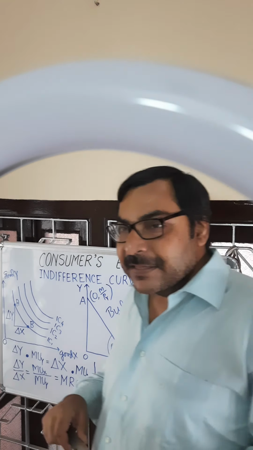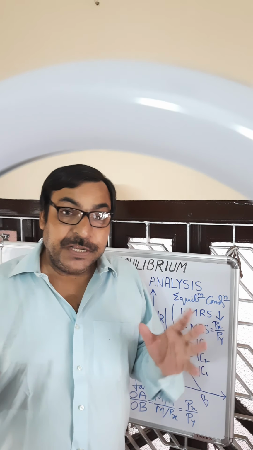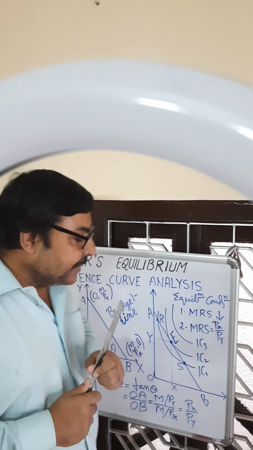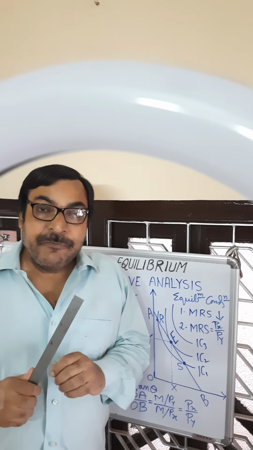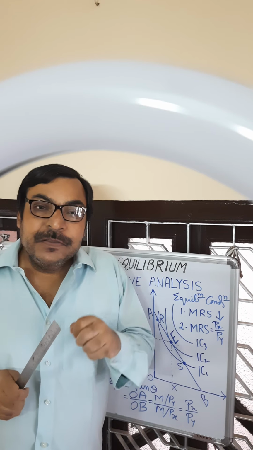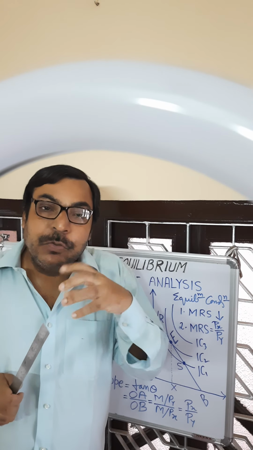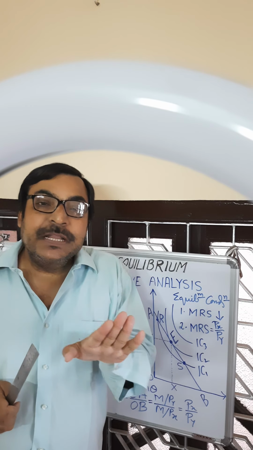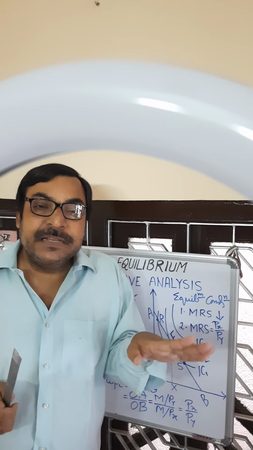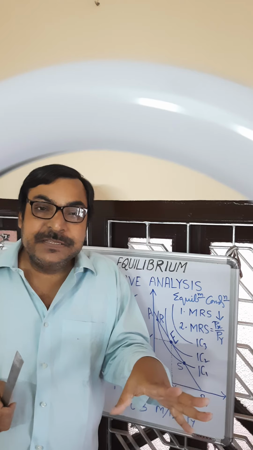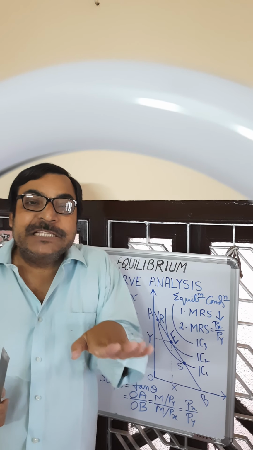We said earlier that the consumer's equilibrium is determined by both the indifference curve and the budget line. What is a budget line? A budget line also shows different combinations of two goods, and although the combination changes, if the consumer is within the budget line, total expenditure remains unchanged. So the budget line is the locus of the points of combinations of two goods, each of which ensures equal expenditure.